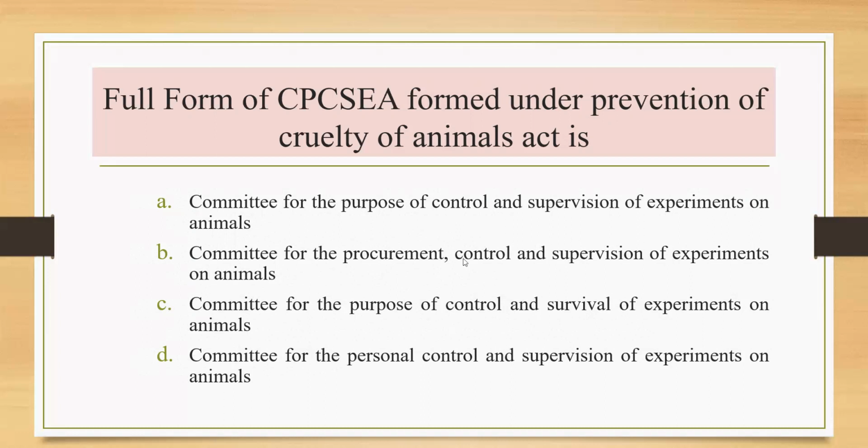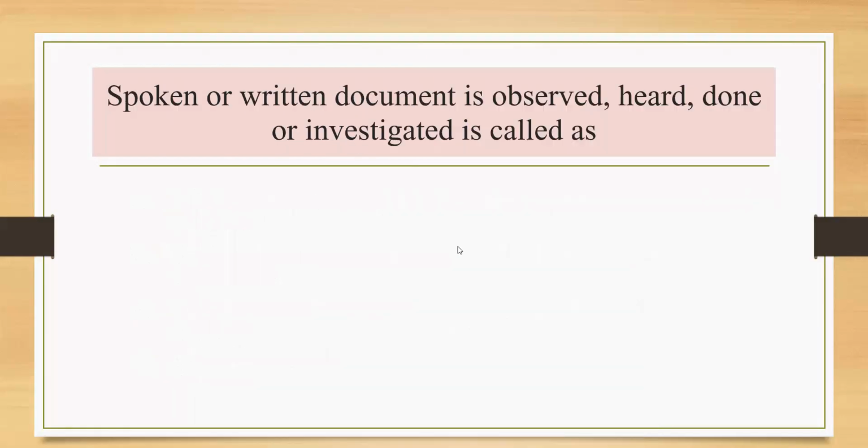Now next question, the last question. A spoken or written document that is observed, heard, done, or investigated is called as option A, SOP, that is standard operating procedures. Option B, report. Option C, protocol, and option D, none of the above.